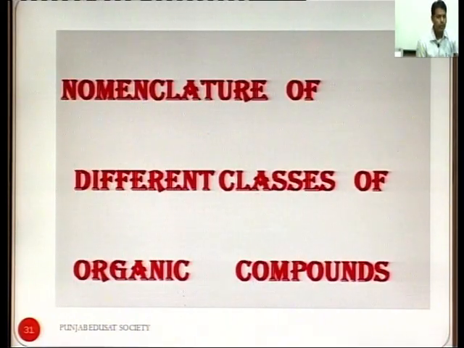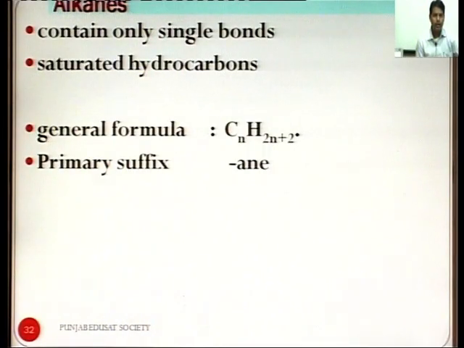Nomenclature of different classes of organic compounds, that is, how to name different classes of organic compounds. Alkanes contain only single bonds. Before discussing the names of different types of compounds, let us remind ourselves about the IUPAC name. The rules for IUPAC names are much more than described, but according to the specified syllabus of the first semester, this is the topic.